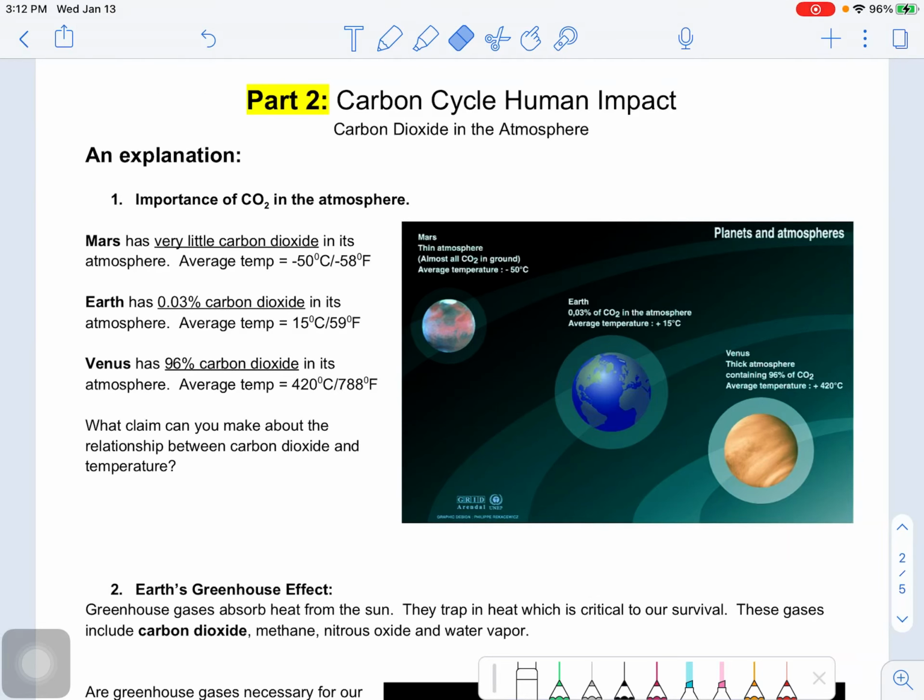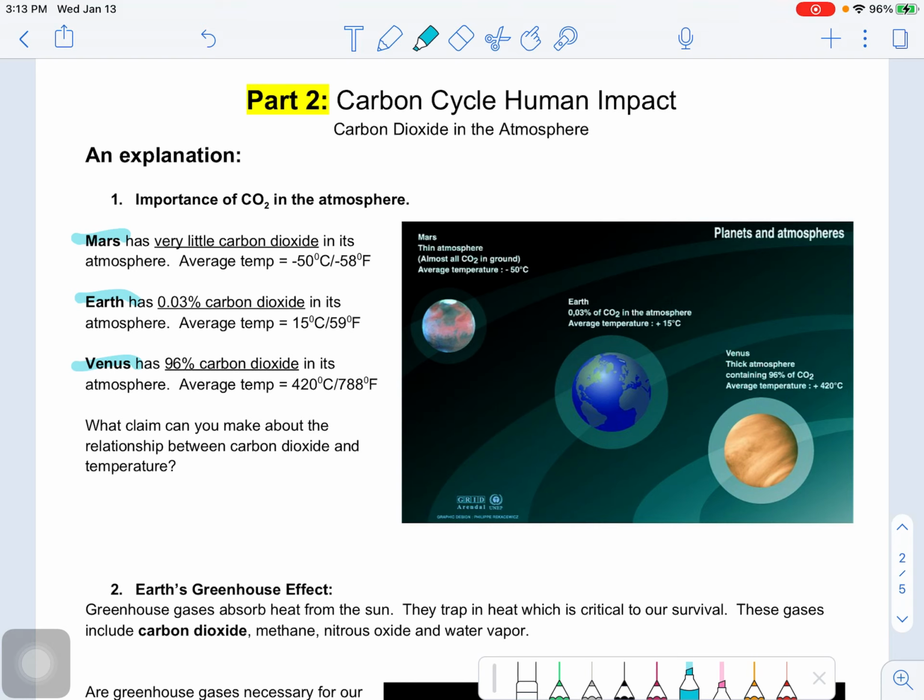So you looked at a bunch of graphs, a bunch of data. Now we're really starting to piece it together and see what impacts carbon has on the atmosphere. So one of the graphs you looked at in the investigation compared these three planets. We had Mars, Earth, and Venus, each having a very different